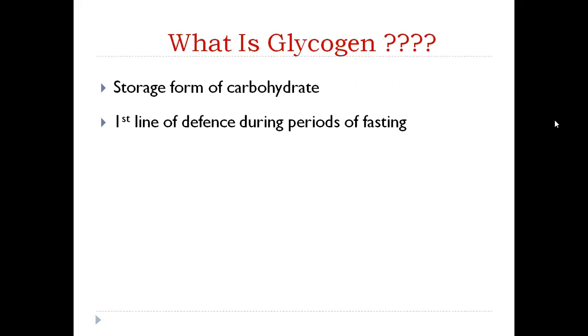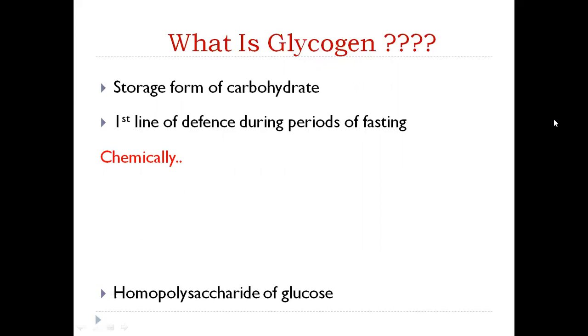Glycogen is broken down to provide us with glucose. Simultaneously, gluconeogenesis also starts. The amount of glycogen stored in our body is sufficient to provide the energy requirements for around 24 hours. After that, in case of prolonged fasting, it is gluconeogenesis which provides us with glucose. But in the time in between, it is glycogen which is broken down.